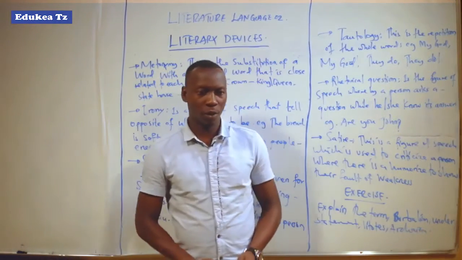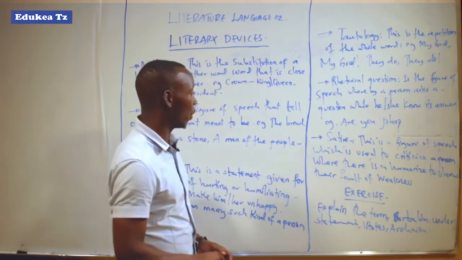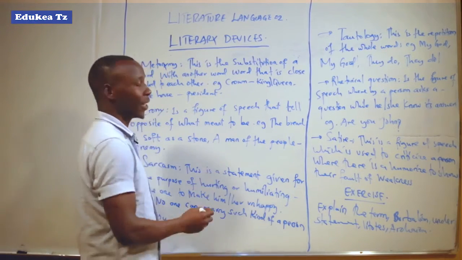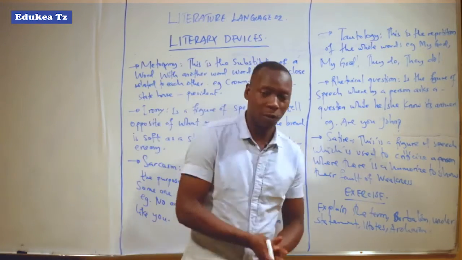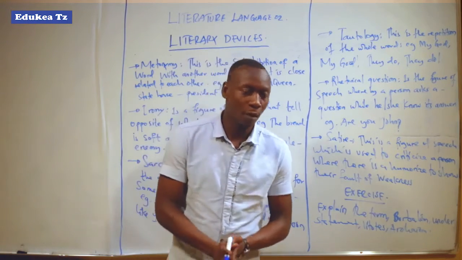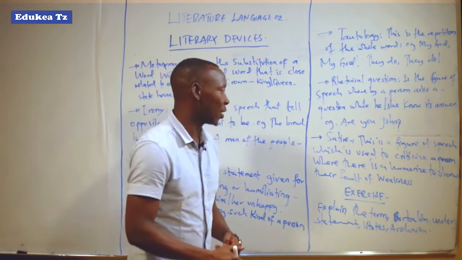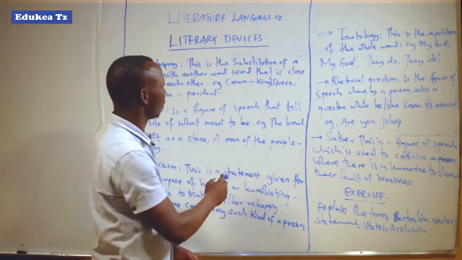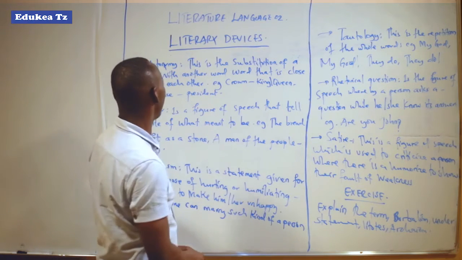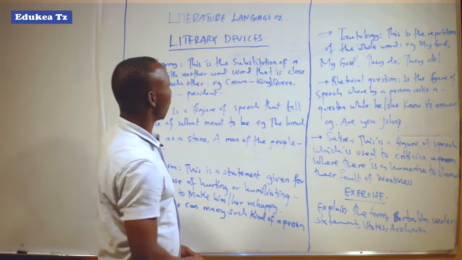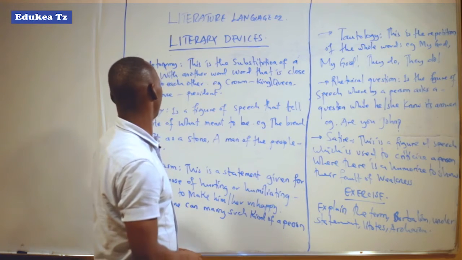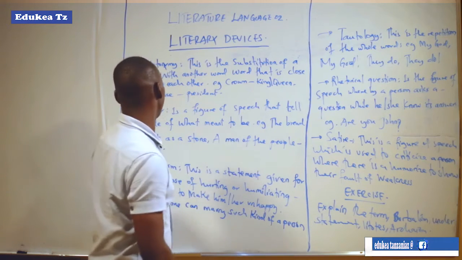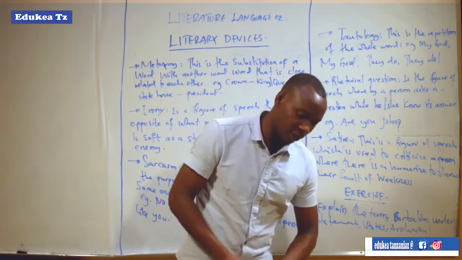Yes, my dear students, now we continue with figurative language or language devices. So now, after looking at euphemism, we have explained euphemism. Now let us see metonymy. So metonymy is the substitution of a word with another word that is closely related to it. Example, crown, king, queen, state house, or president.